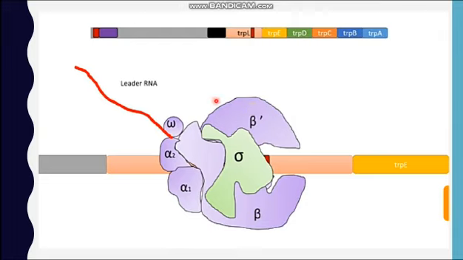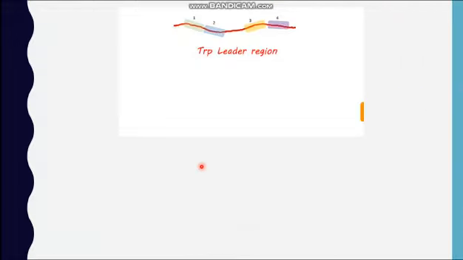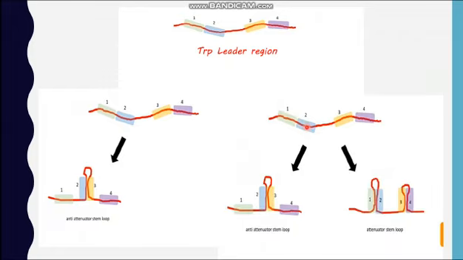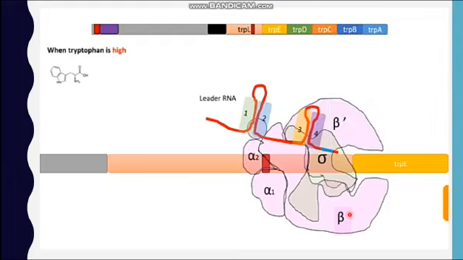Now if we zoom in on this situation, the promoter and operator system also have a leader sequence, and this leader RNA has 4 specific sites, 1, 2, 3 and 4, which can pair with each other. 2 and 3 pair and are known as an anti-attenuating stem loop. 1 and 2 can also pair, and 3 and 4 can pair with each other, forming an attenuating stem loop, which results in pausing of RNA polymerase activity so it does not transcribe the genes of the operon.